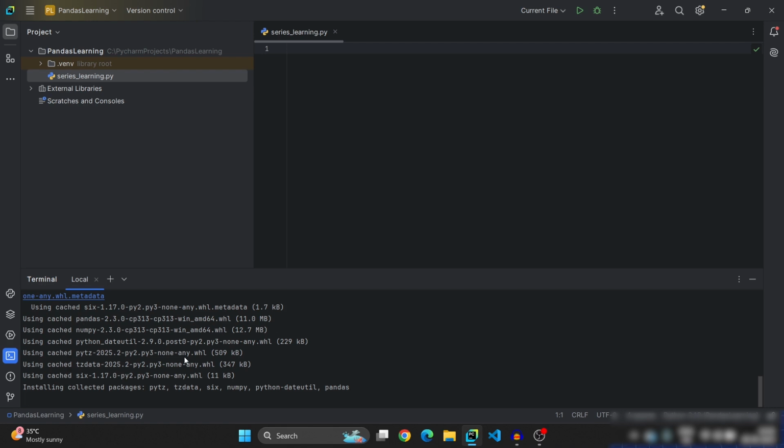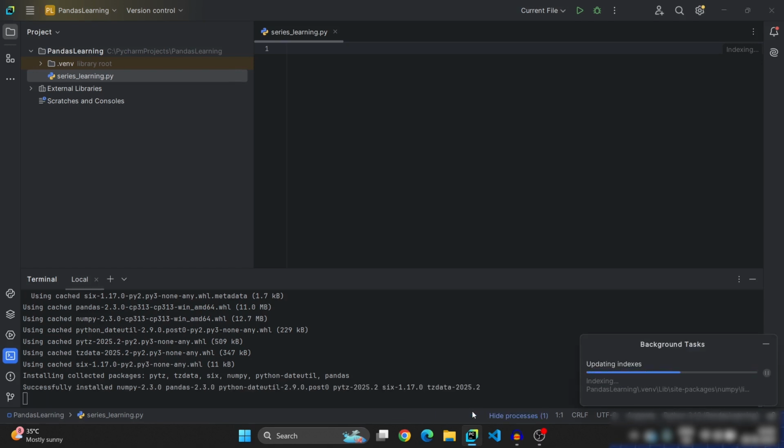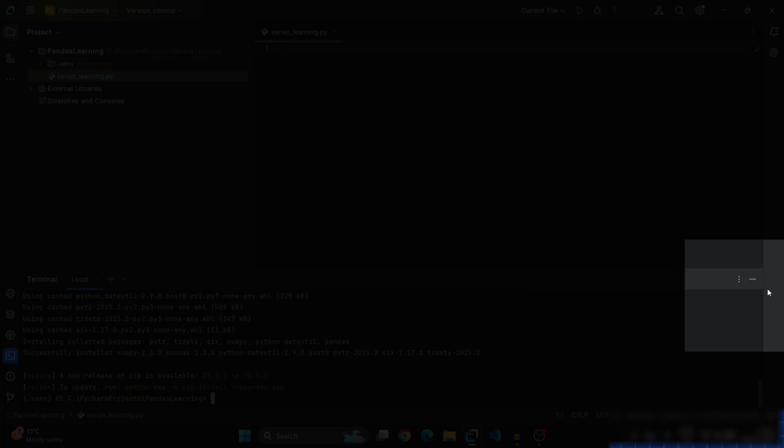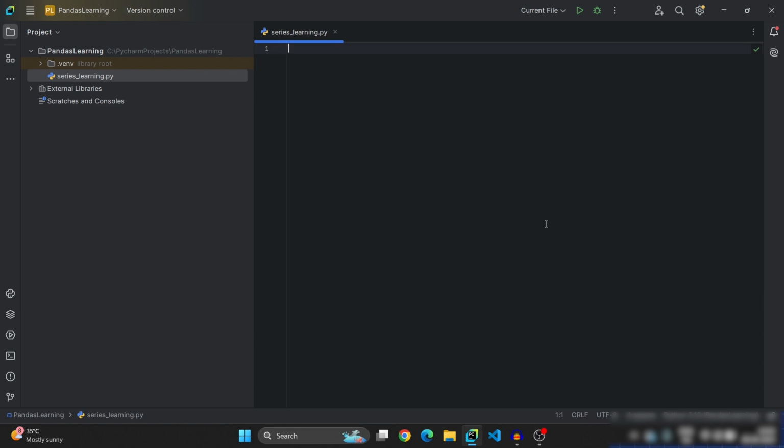Pandas will be installed. Here at the bottom you will find indexing. It indicates that it is updating the indices and background tasks for Pandas. See, here you will find successfully installed NumPy and Pandas. So here click on this minus to minimize this section. So now you have seen installing Pandas through the terminal.